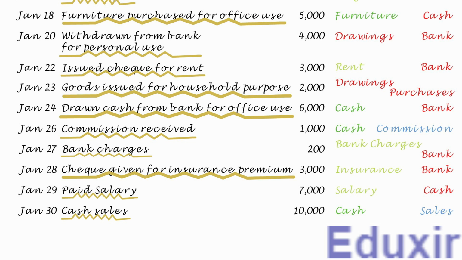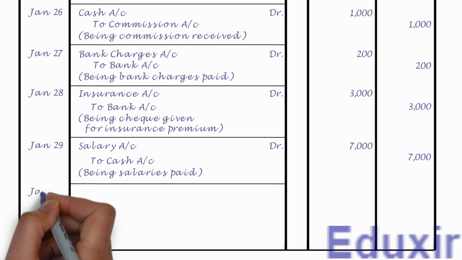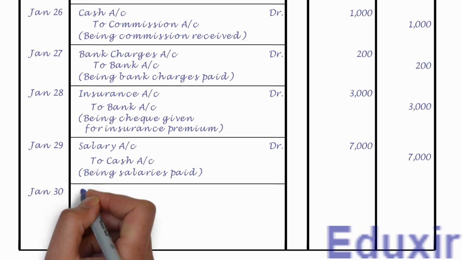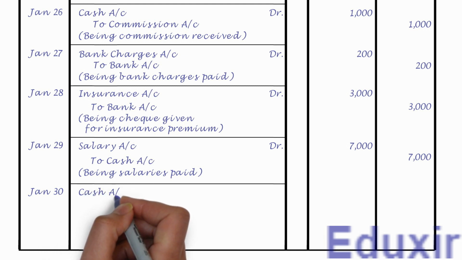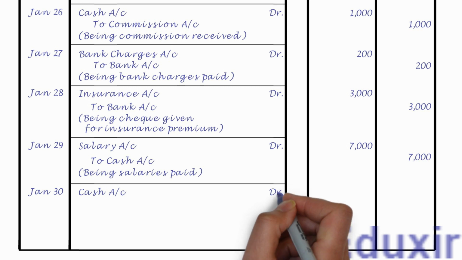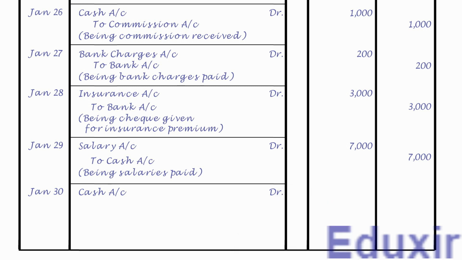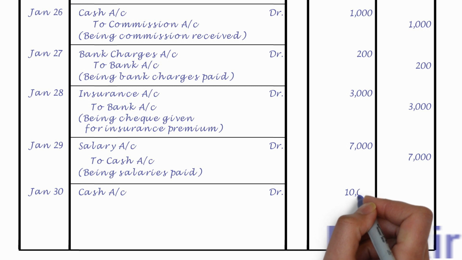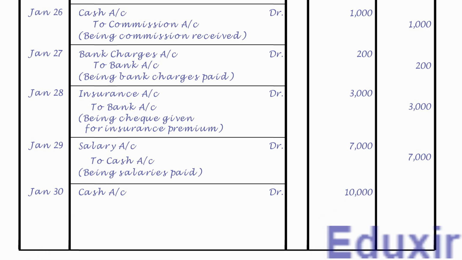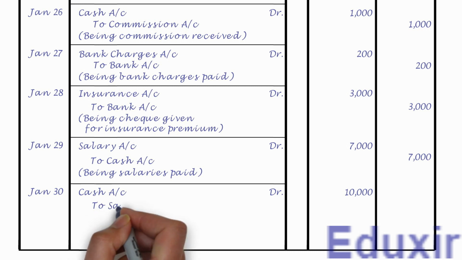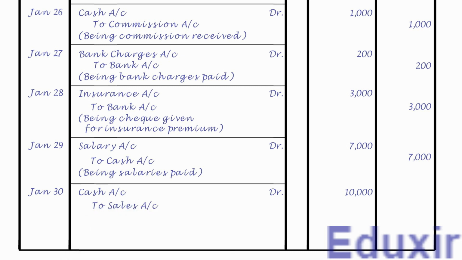With this analysis at our disposal, let us now proceed with the journalizing of this transaction. Let us first record the date. Let us now record the cash account as the debit entry. Let us also record the text DR to indicate that this is a debit entry. Let us also write the debit amount of 10,000 rupees into the debit amount column. Leaving a margin, let us now record the sales account as the credit entry. Let us also record the credit amount of 10,000 rupees into the credit amount column. Let us now record the narration or description of this transaction, that is, being goods sold for cash.